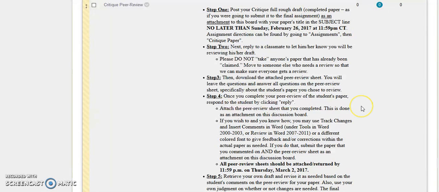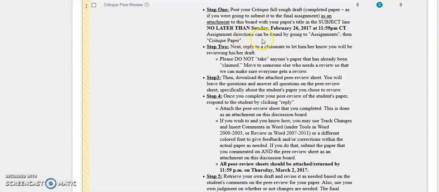So you do have to have a title. It could be critique on and the name of the peer-reviewed journal article that you're critiquing, or you could be creative. That would be fine too. So no later than Sunday, February 26th is when you do that. So that is when your first one is due. And you've got basically a couple weeks to do it in. At least a week and a half as of the time this is posted.